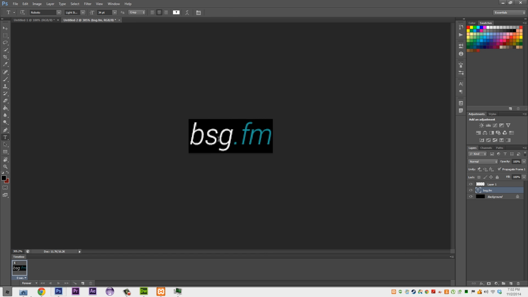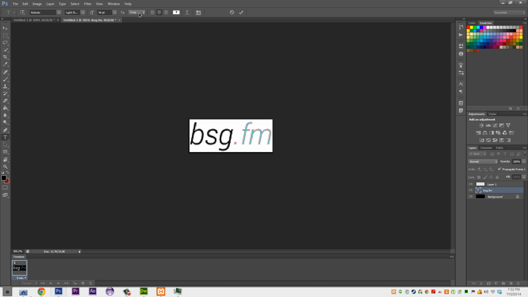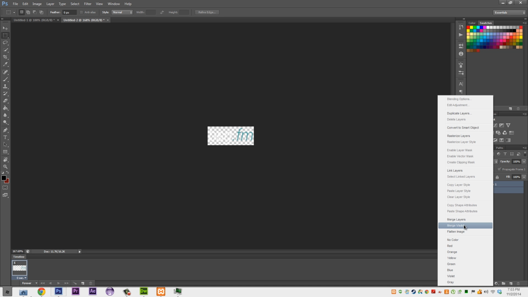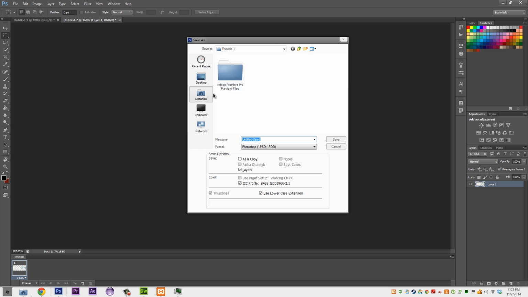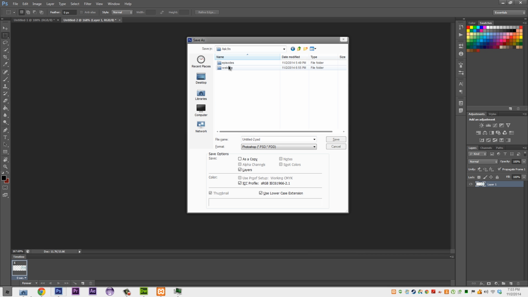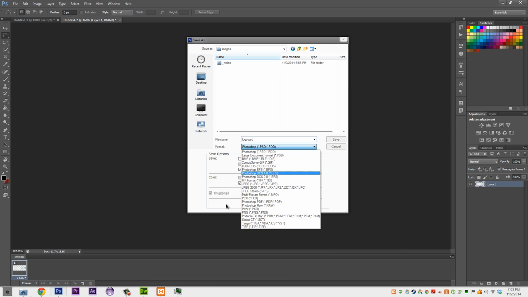All right, and I'm gonna change it from crisp to probably sharp. Maybe that will look better. Yep, sharp looks better. I'm gonna delete the bottom layer, and then we're gonna merge these two layers together, and then I'm gonna save it as a PNG in my images. So website images, and we're gonna say as a logo PNG.